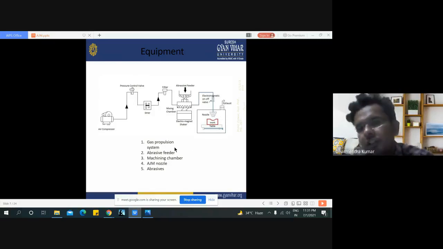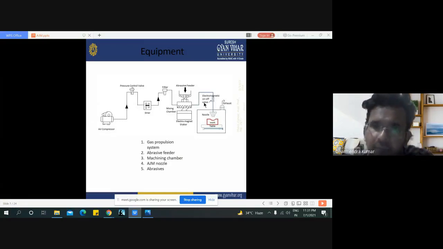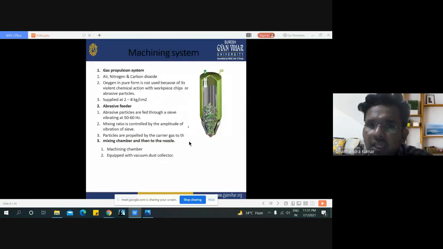Here are the major components used as equipment in the abrasive jet machining process: air compressor, dryer, filter, mixing chamber, electromagnet shaker, abrasive feeder, electromagnetic on-off valve, nozzle, workpiece or job, table, and exhaust. Now let's look at the machining system of those components one by one.